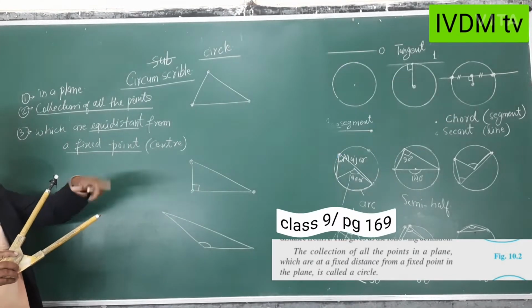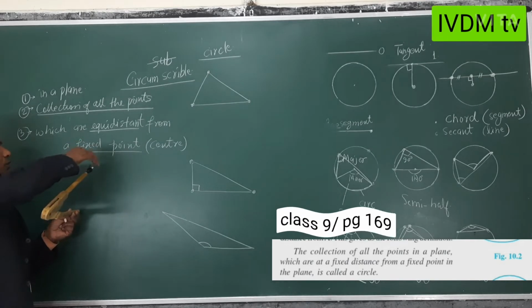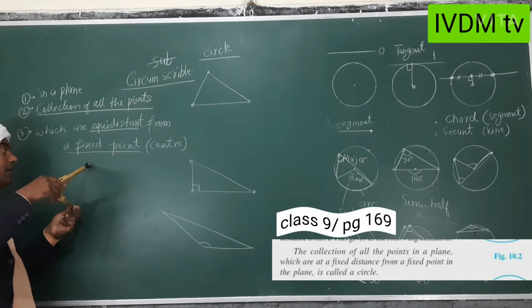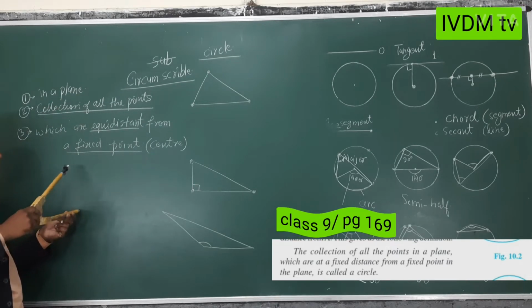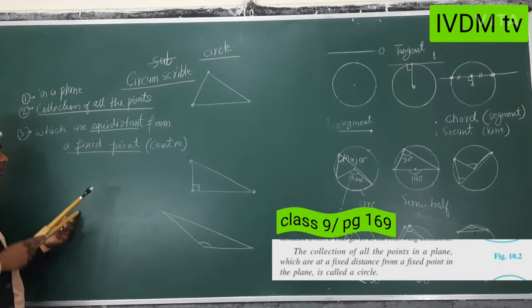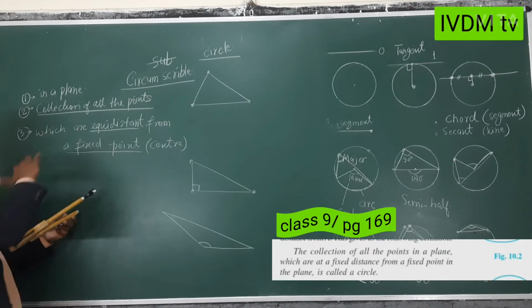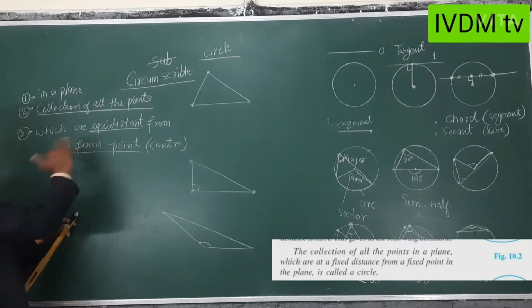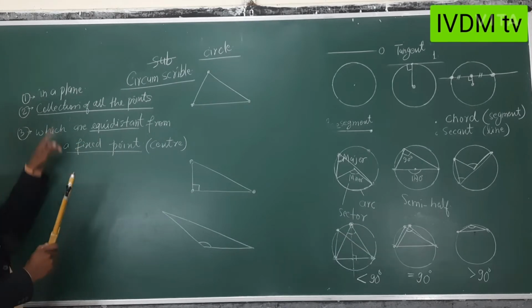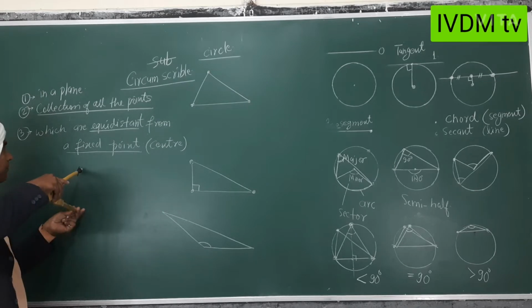This distance is fixed, and the point can move, but we have to take the plane also. Otherwise, the points that are equidistant will make a sphere, which is 3-dimensional. So in a plane means you have to stay on the plane.